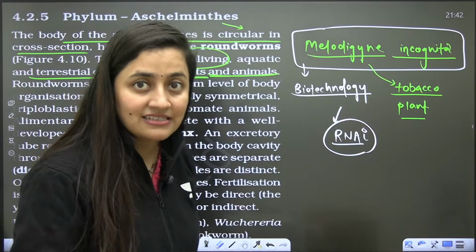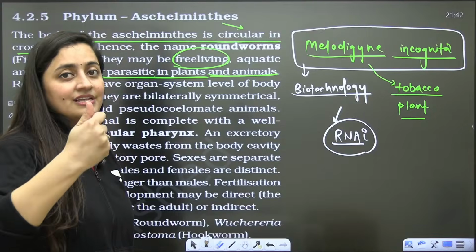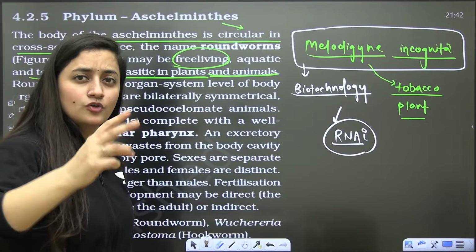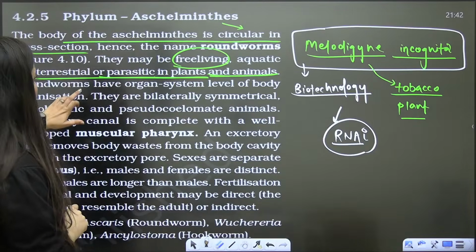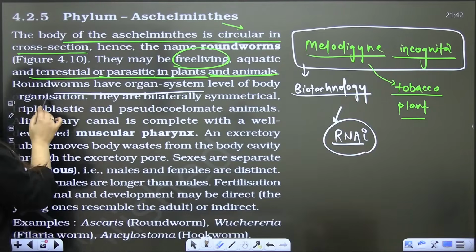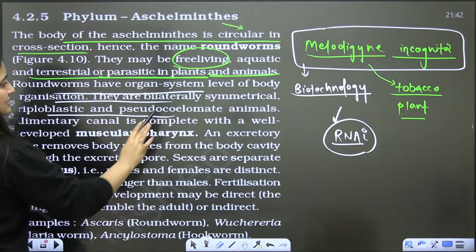We will talk about Ascaris. Okay? Wuchereria bancrofti is there, Wuchereria malayi is there, right? And Cyclostoma. Many examples are there. So now come to this. Roundworms have organ system level of organization, bilaterally symmetrical, triploblastic, pseudo-segmentation.